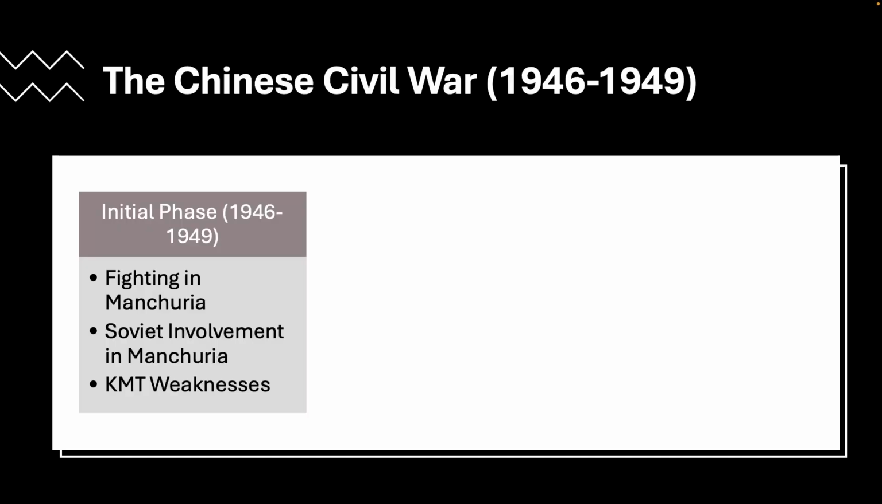It begins with heavy fighting in northeast China in the region known as Manchuria. It's a region with strategic importance due to its industrial base. The KMT, the nationalists, after initially having the upper hand, were forced to confront what was a quite well-organized communist force in Manchuria. The Soviets would play a significant role in the early stages of this conflict.